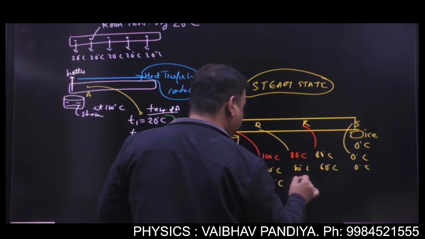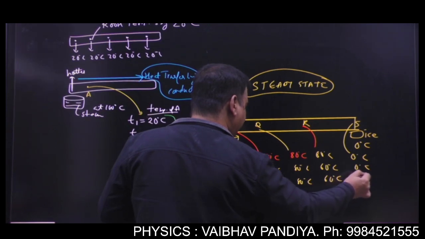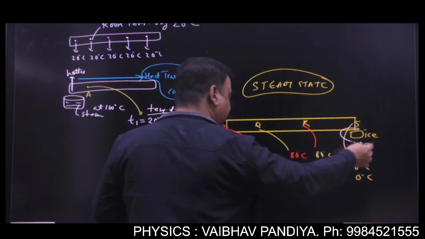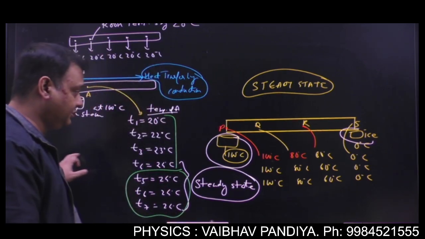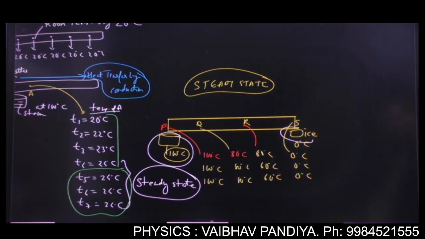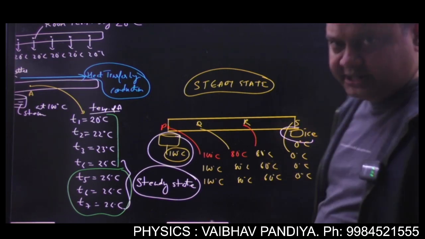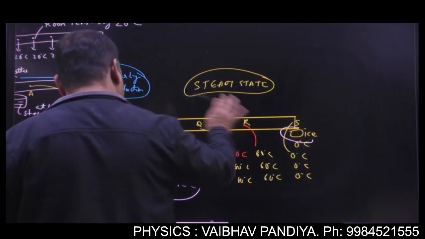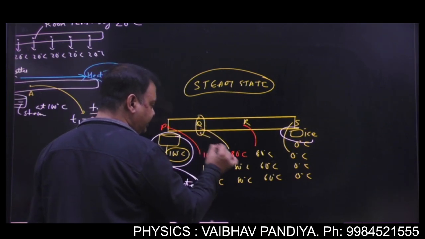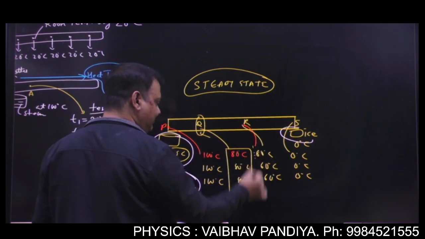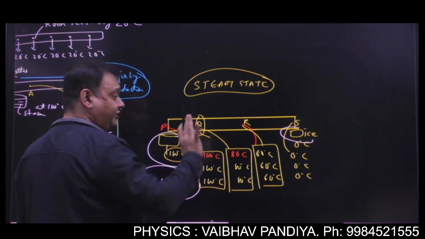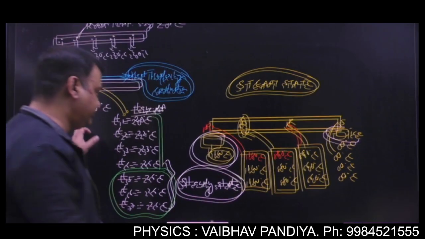If you see any other time, these all temperature will be at their respective values, same values. Of course, if you will change the end temperature, then this temperature will change. So we are maintaining the end temperature. So this is one of the property of the steady state. When there is a conduction and a steady state being attained, then the temperature of any point remains constant with time, correct? I'm not saying temperature of different points are same. That is another thing.